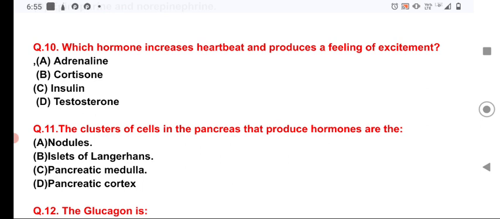Now the question number 11. The cluster of the cells in the pancreas that produce hormones are known as islets of Langerhans. As I have discussed, islets of Langerhans has mainly three types of cells: the alpha cell, beta cell, and delta cells, and the gamma cell. Alpha cell secretes glucagon, beta cell insulin, and the gamma cell secretes the hormone somatostatin, which inhibits the production of glucose from the glycogen.